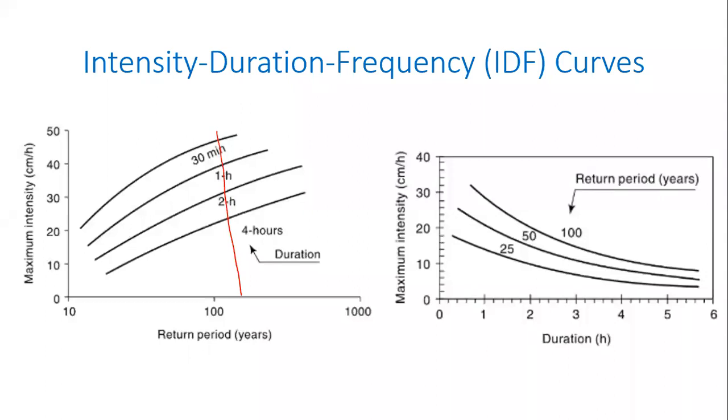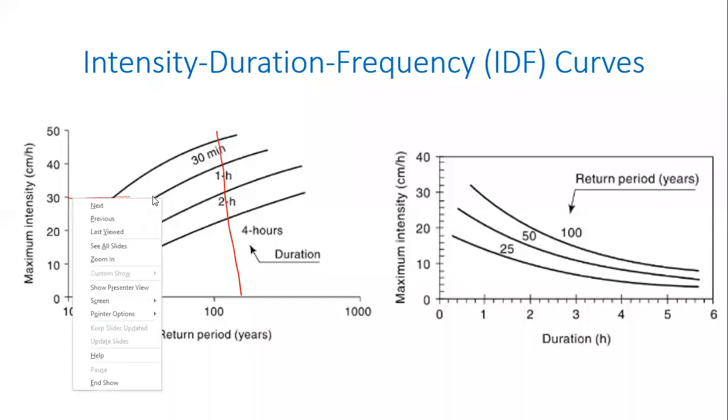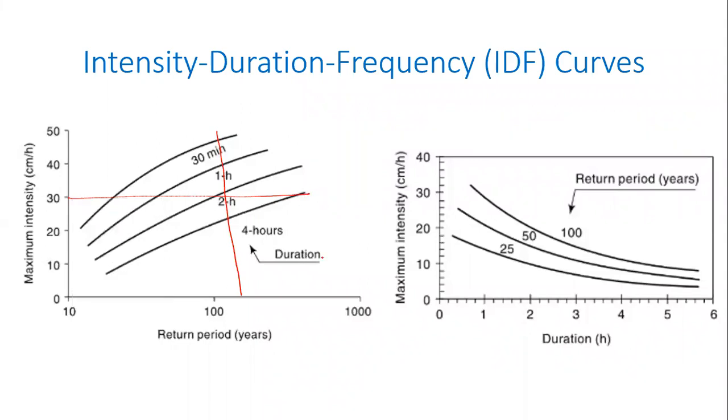Okay, that is one way of interpreting it. Now, if I draw a line parallel to the x-axis, like this. Oh, that's a pretty nice straight line. I don't know how I got that.